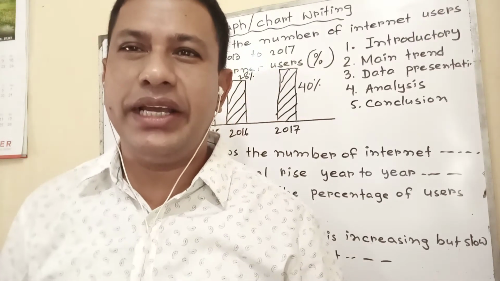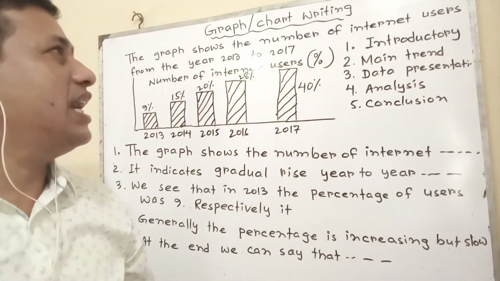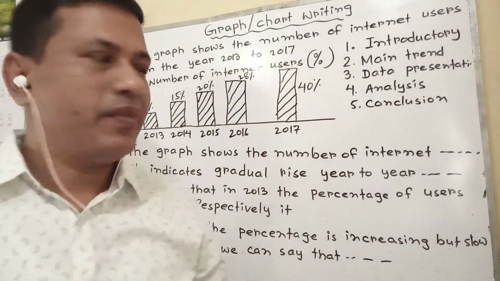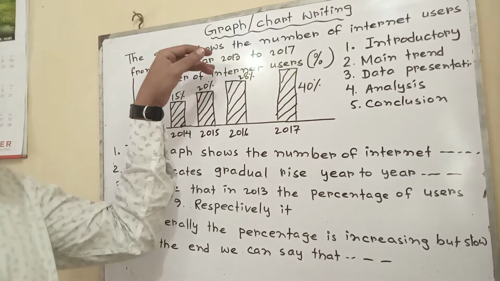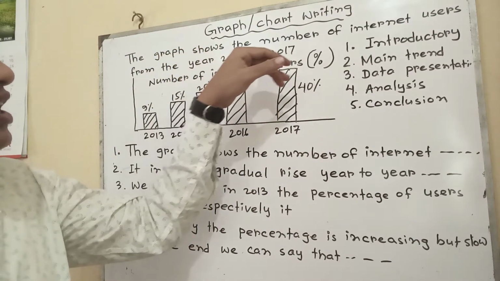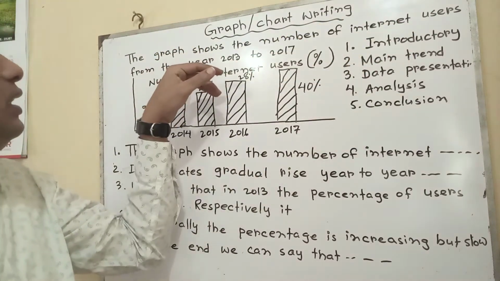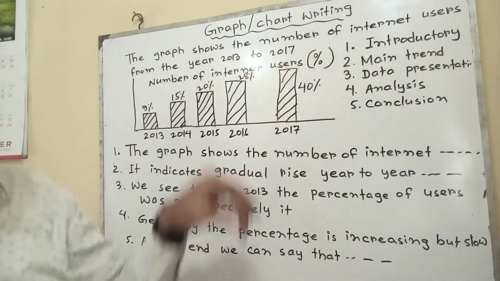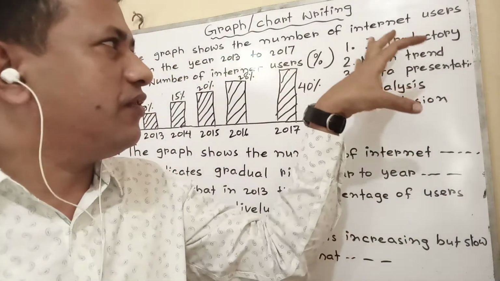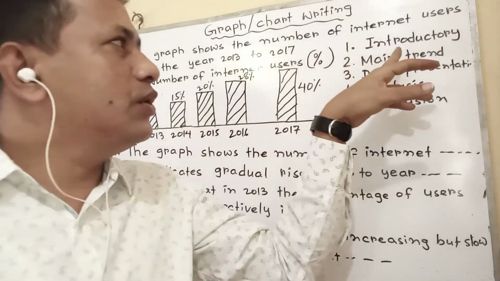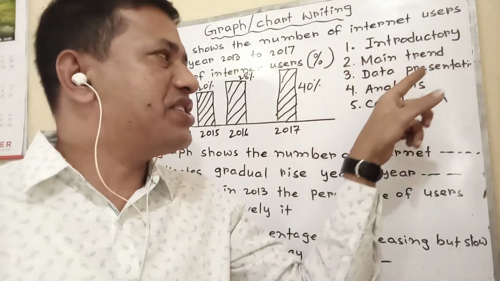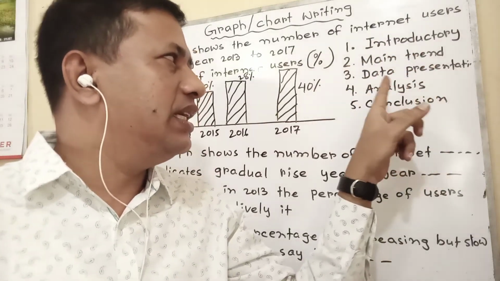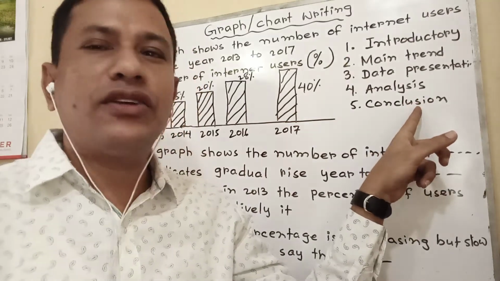I am here today again to teach you how to write graph and chart. You can see that in this way the question is given. The graph shows the number of internet users from the year 2013 to 2017. At first you have to focus on the 5 points here: introductory sentence, main trend, data presentation, analysis and conclusion.